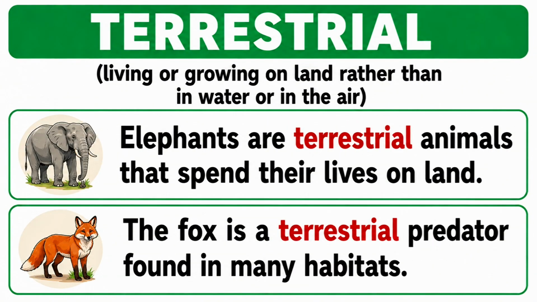Terrestrial, living or growing on land rather than in water or in the air. Elephants are terrestrial animals that spend their lives on land. The fox is a terrestrial predator found in many habitats.